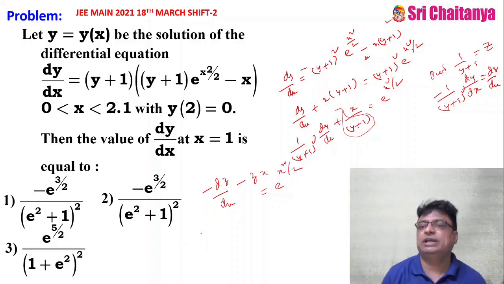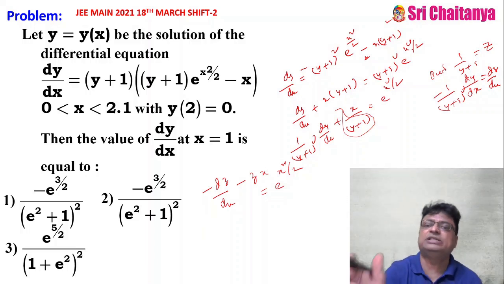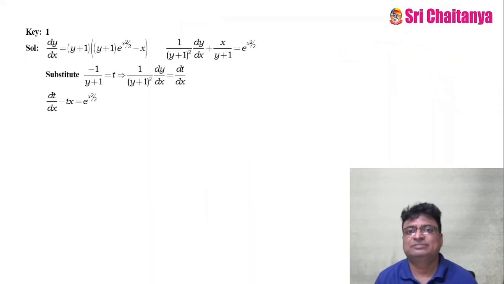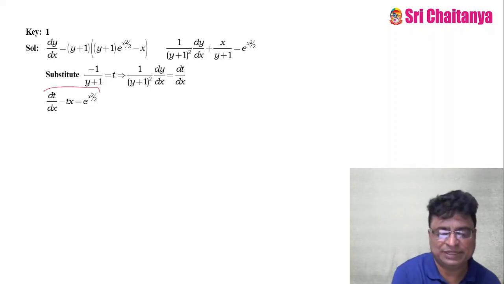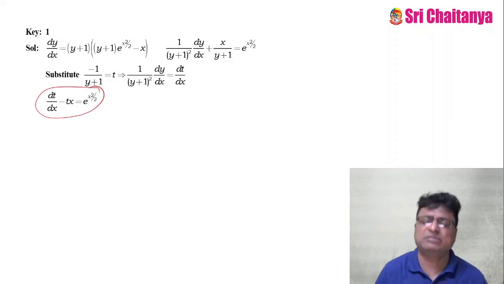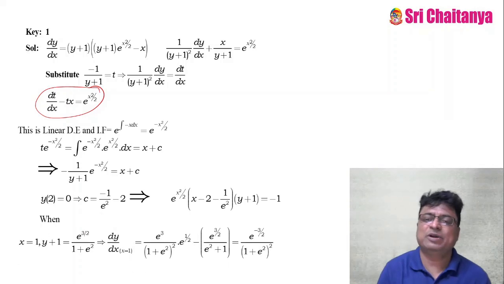Now it is a linear differential equation with x as the independent variable and z as the dependent variable. That is the beauty in the problem. Take your substitution, and now the problem is very simple for you.